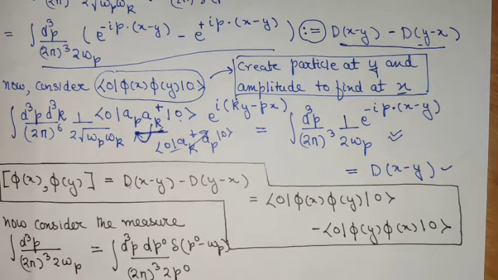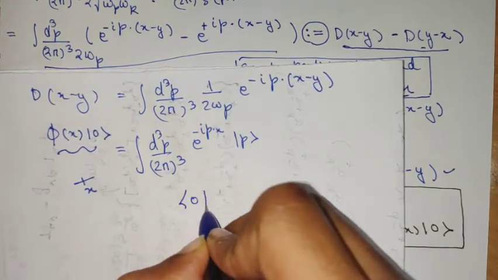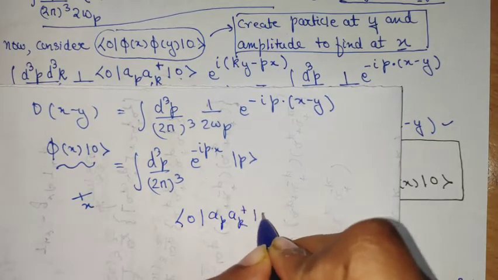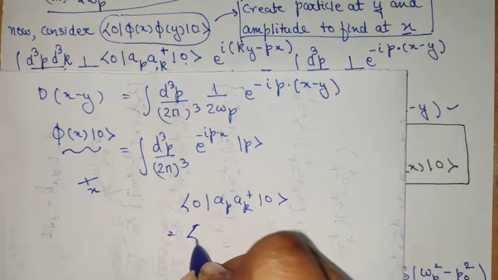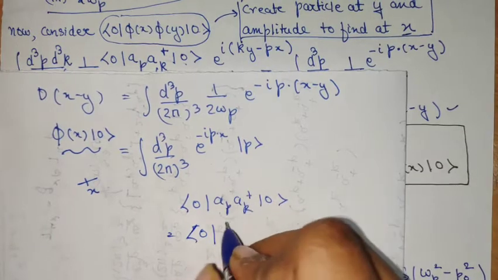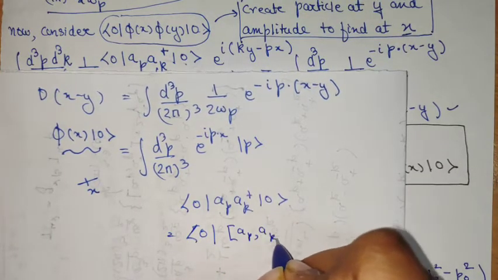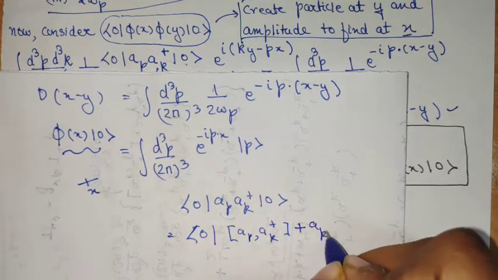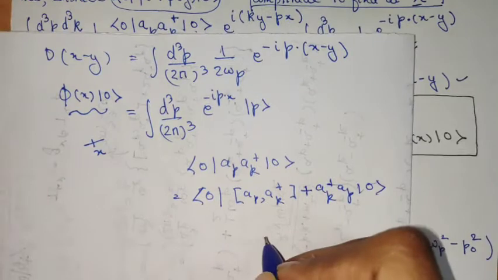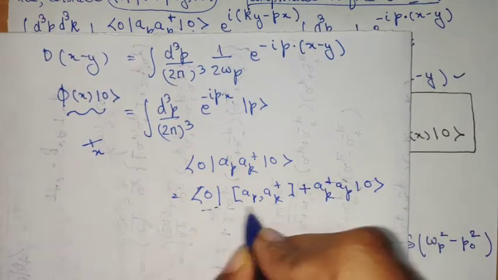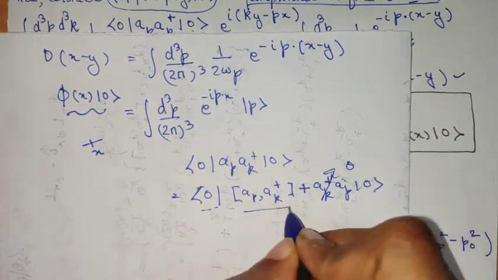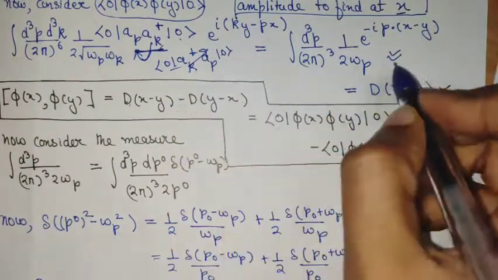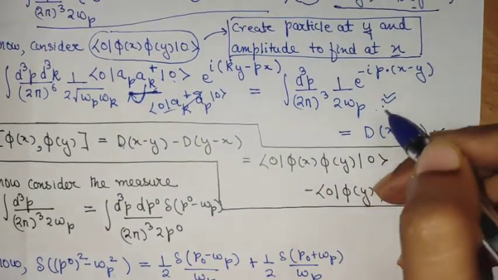So D(x-y), the calculation will be: <0| a_k a_p dagger |0>. This is nothing but 0 plus the commutator, but the commutator will have this term minus the other term. I have to remove it, so a_p dagger a_k |0>. So this term, when it is squeezed with these two, will cancel. So this term will give me a (2 pi)^3 delta cube factor. And that delta will collapse the k to give me this thing, which is precisely D(x-y).